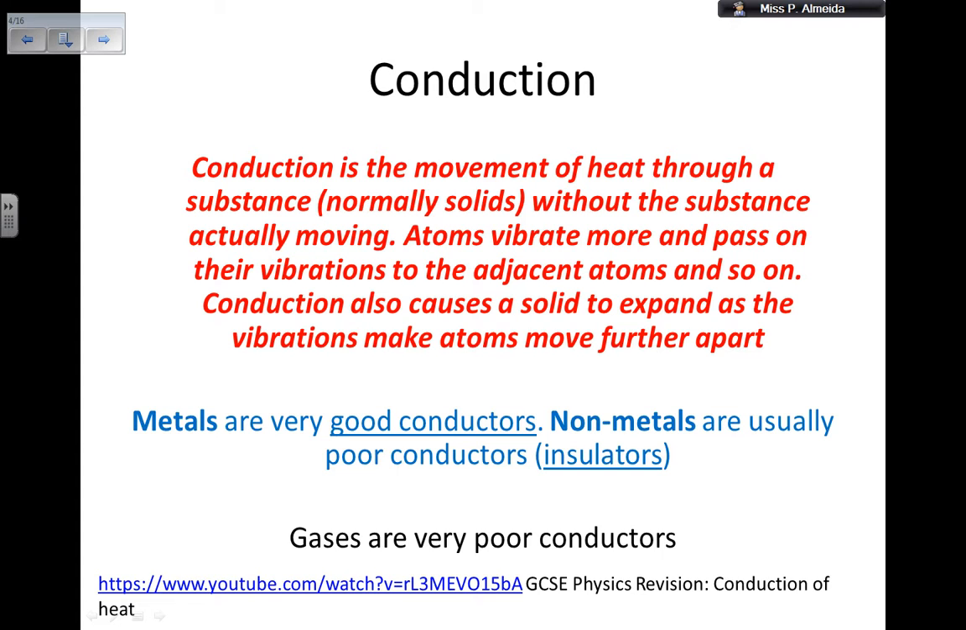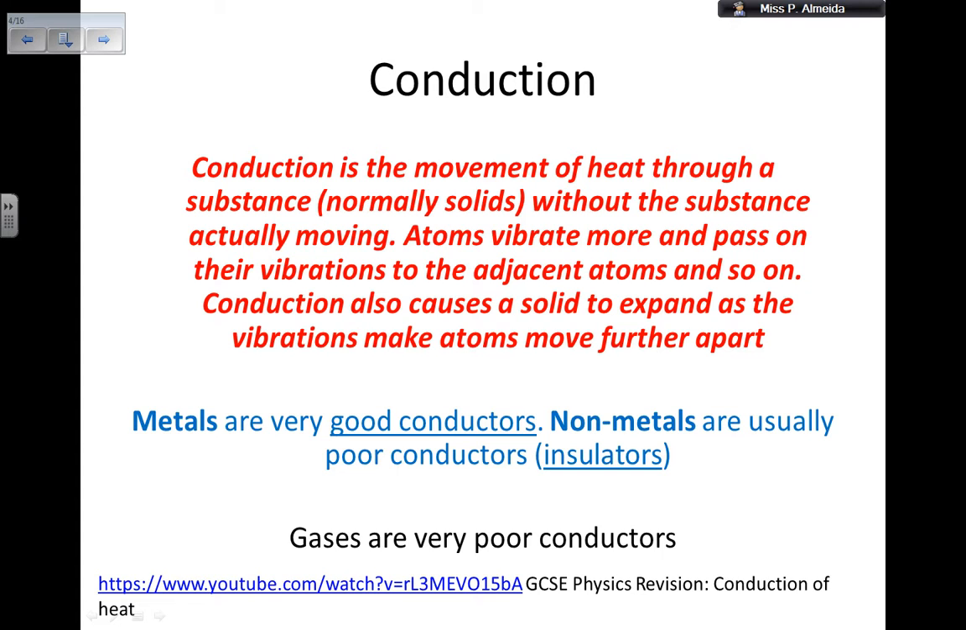Do not say, which is a common mistake in exams, that the atoms get bigger or smaller. That's not what happens. The atoms stay the same size, it's just that the spaces in between them increase or decrease. Another common mistake is when people say atoms start to vibrate. No, they are already vibrating unless they are at absolute zero, okay?